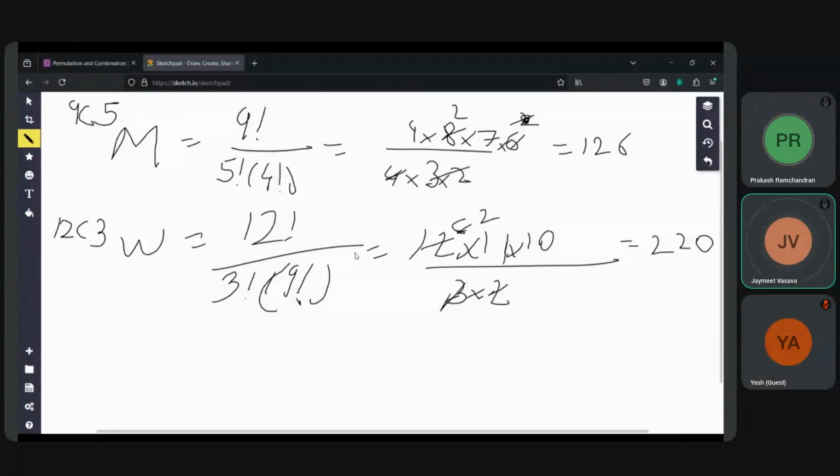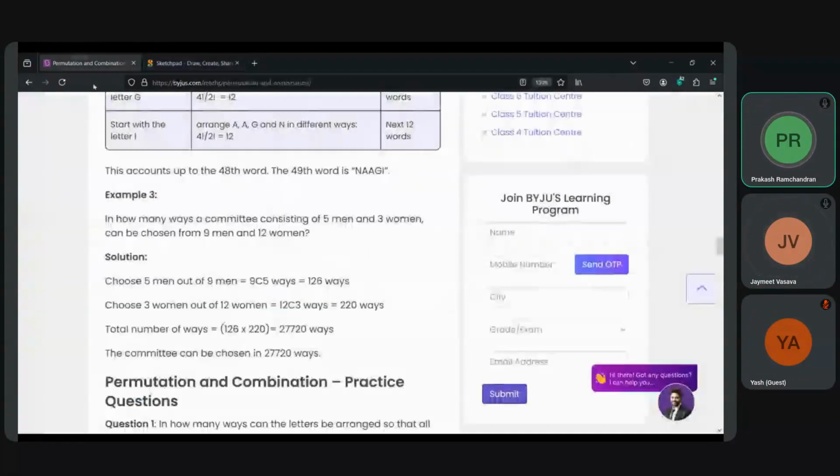Now what does he want out of that? Go to the answer and see. The total number will be the multiplication of both the men's combination and the women's combination. How many committees constituting 5 men and 3 women can be chosen from this?